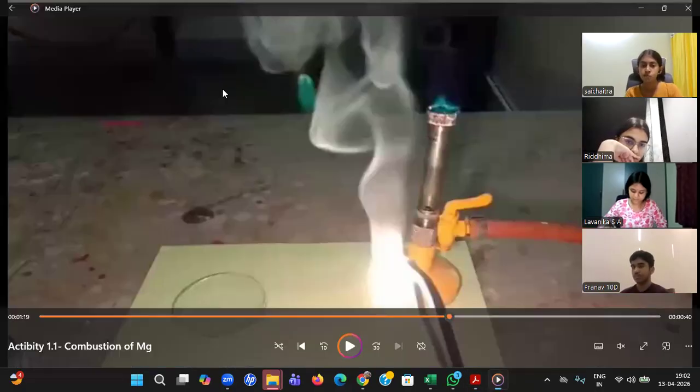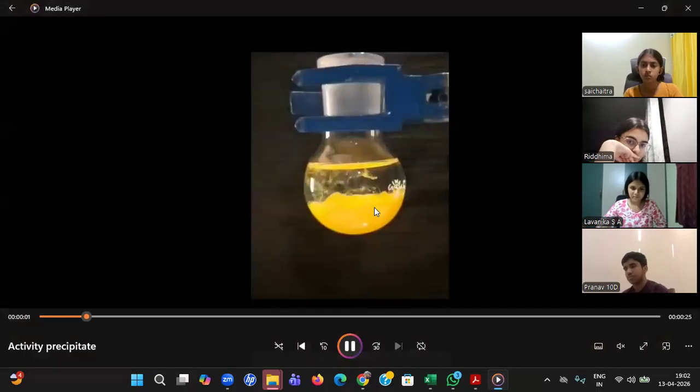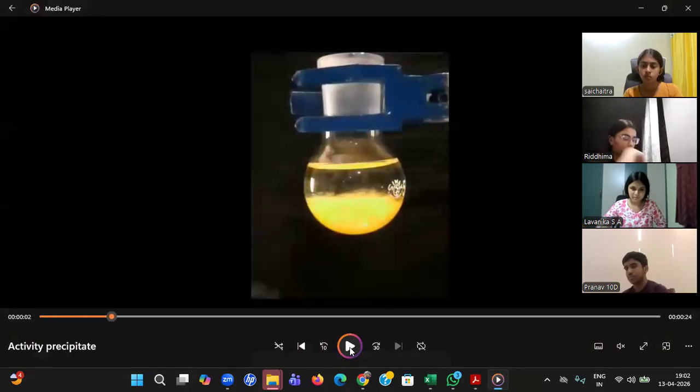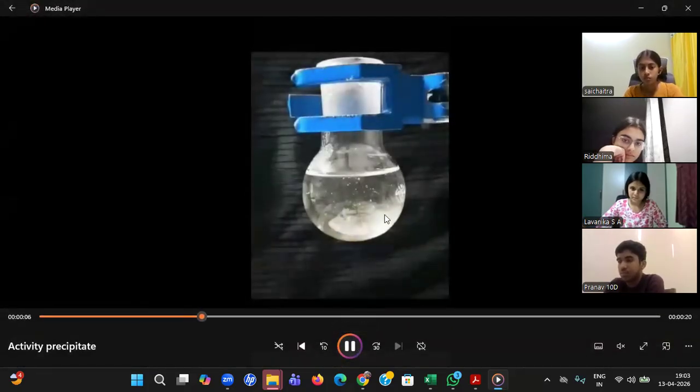Yeah, you see, first of all, potassium iodide and lead nitrate, I have mixed it. So at once, I am able to see color change. Here only I can say that, sir, it's a chemical change. But I am not here to check that change of color. I am here to check whether the precipitate is forming or not. So what will I do? I'll give little heat. This entirely it will be mixed.